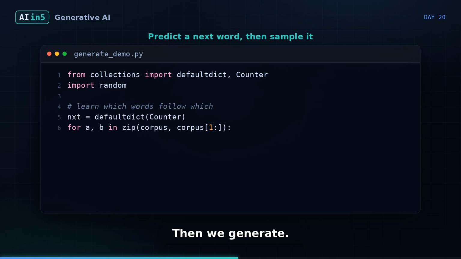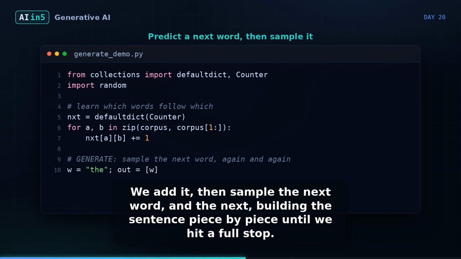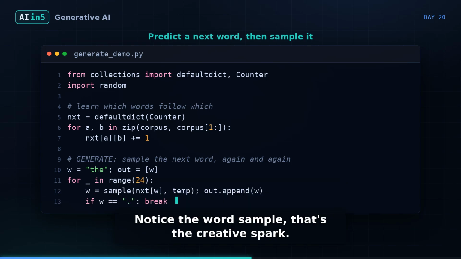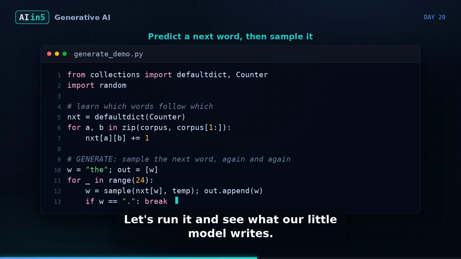Then we generate. We start with a word, "the," and we sample the next word from what usually follows it, with a dash of randomness. We add it, then sample the next word, and the next, building the sentence piece by piece until we hit a full stop. Notice the word sample. That's the creative spark. And notice temperature. That's a dial we can turn. Let's run it and see what our little model writes.